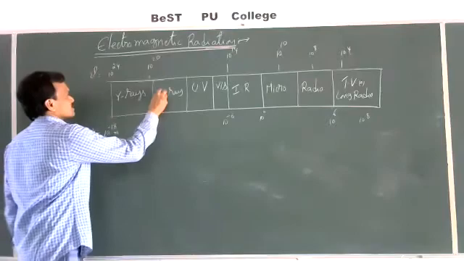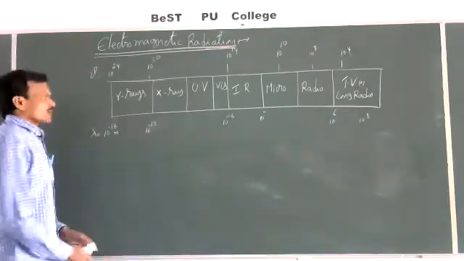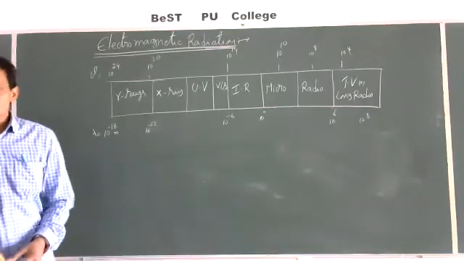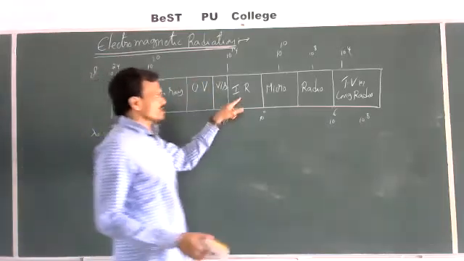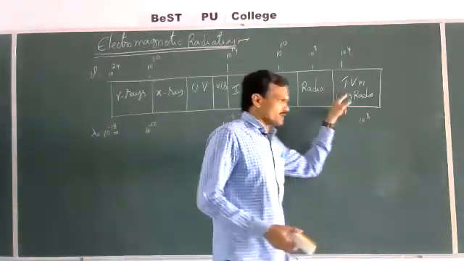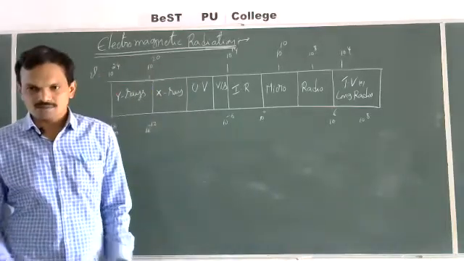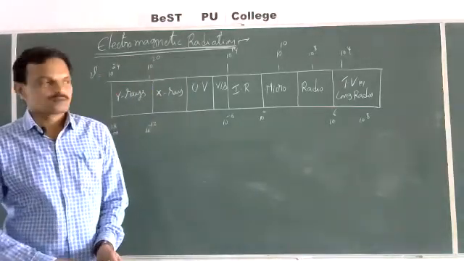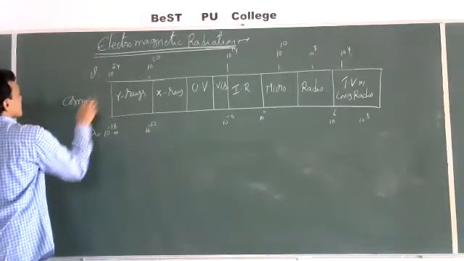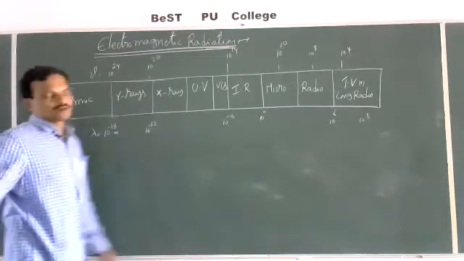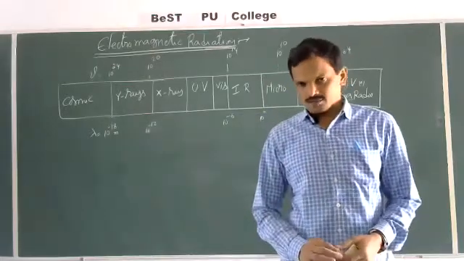So these are different types of electromagnetic radiation: gamma rays, X-rays, ultraviolet rays, visible, infrared rays, microwaves, radio waves, TV waves or long radio waves. Before these, cosmic rays will also be there. These are all known different types of electromagnetic radiations.